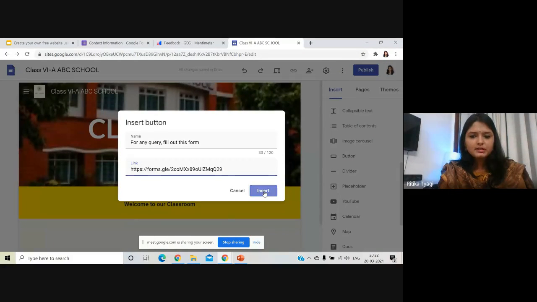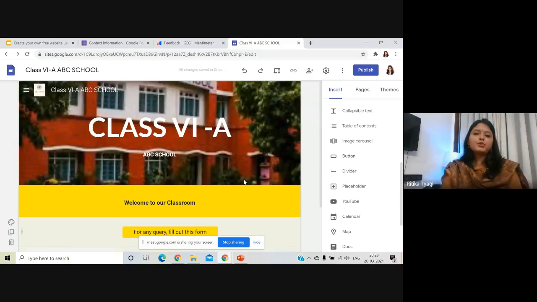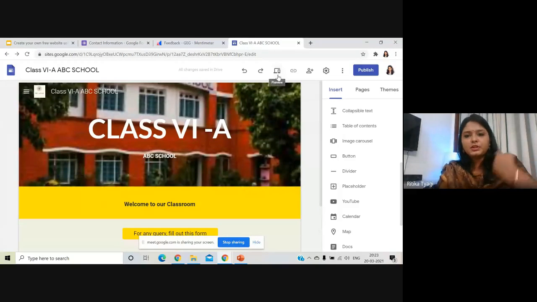When I tap on insert, a button will appear. I can just adjust the size and bring it in the middle and adjust the size again, make it align, and my button is created. Now I'll show you how this button is going to work.